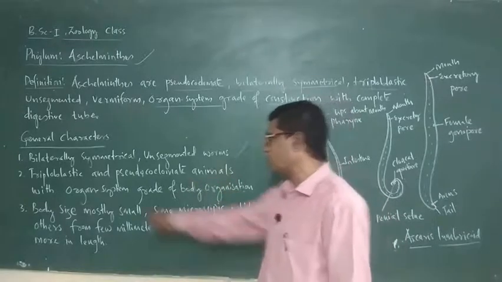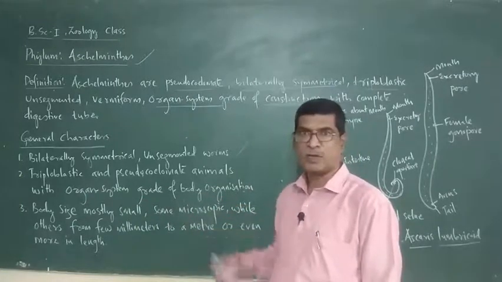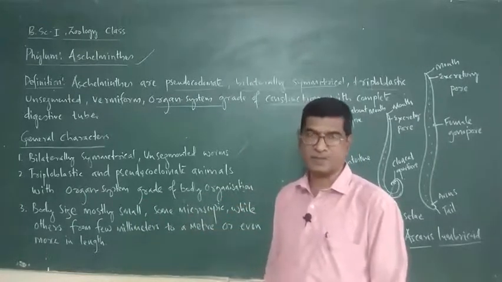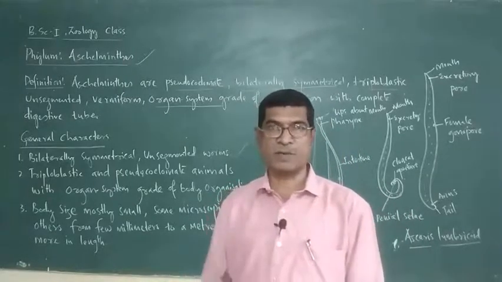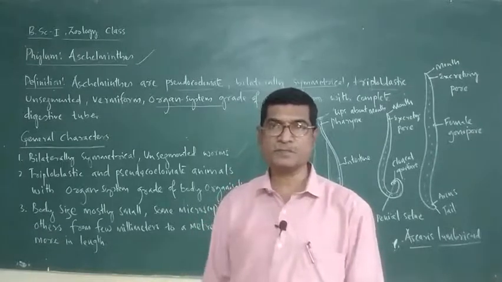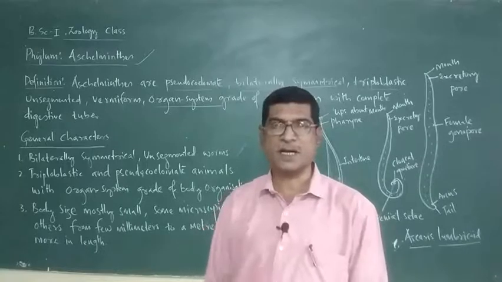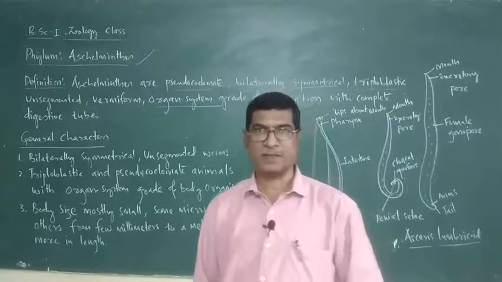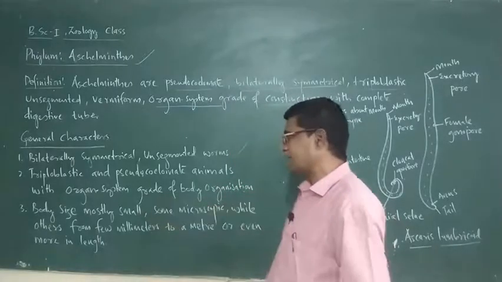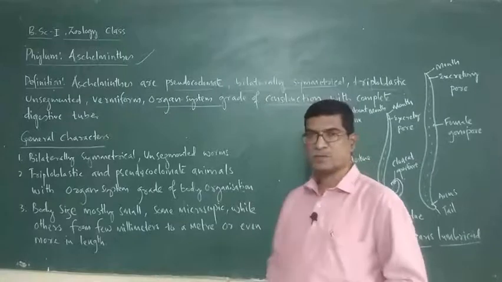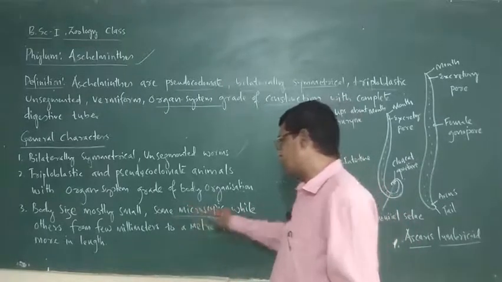Animals with organ system level of body organization. Okay. So organ system is developed here. Digestive system, excretory system, like that. Some systems started to appear from this phylum onwards. Next, body size mostly small. Some are microscopic.